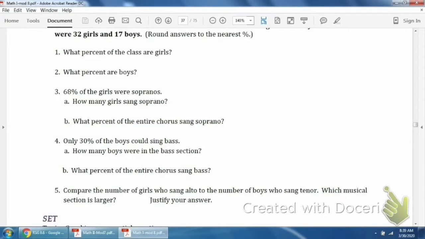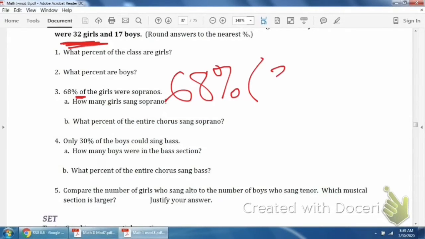But anyways, so to find, we need to basically figure out what 68% of 32 is. Because there were 32 girls, and they want to know 68% of them were sopranos, so how many sang soprano? So we're trying to find 68% of 32. This is another thing you guys do a lot in real life. So remember, of means multiply. So we basically want to multiply 68% times 32.